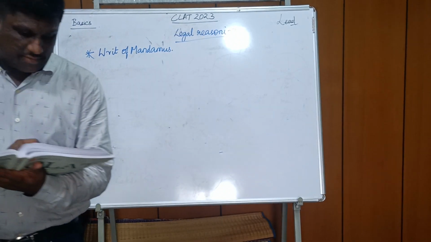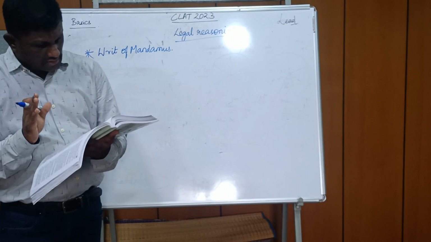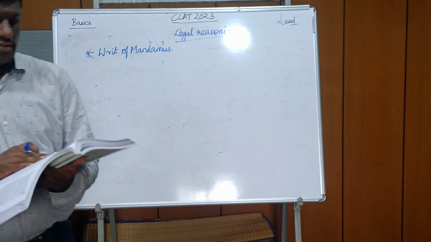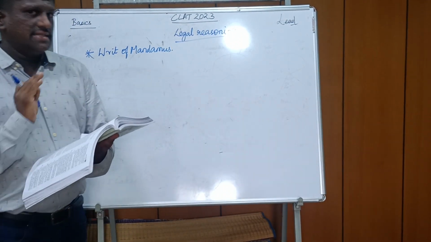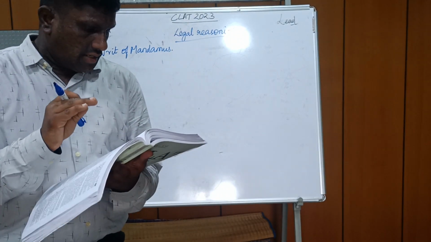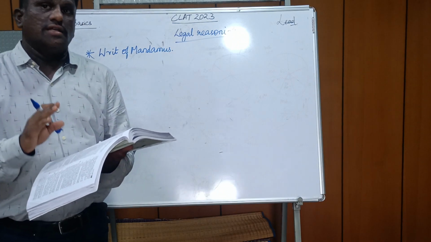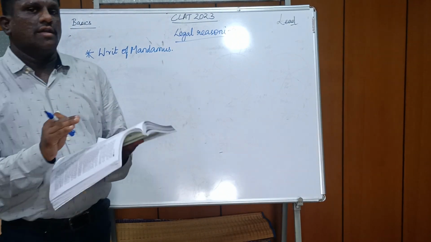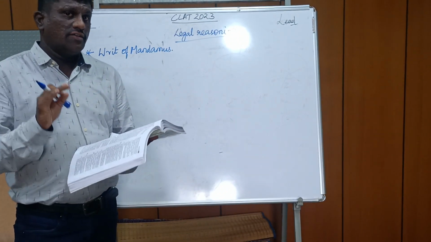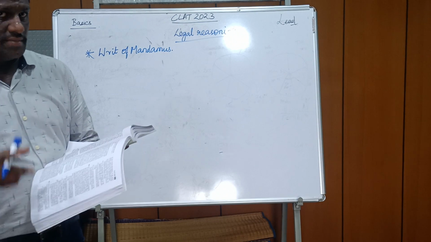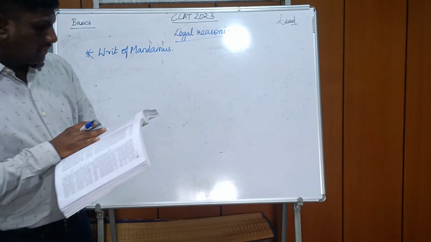So here again there are two options which say writ of mandamus can be granted, and two other options which say writ of mandamus cannot be granted. It's a clear case of avoiding a legal right, because the statement clearly says that he has fulfilled all the conditions prescribed. In which case the government officer should give the clearance for the particular person. So it is a clear case where a writ of mandamus can be imposed by the court to make the person do his legal duty, and he has to do it.